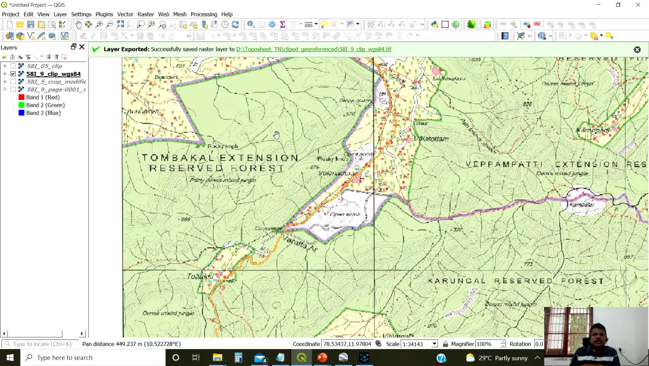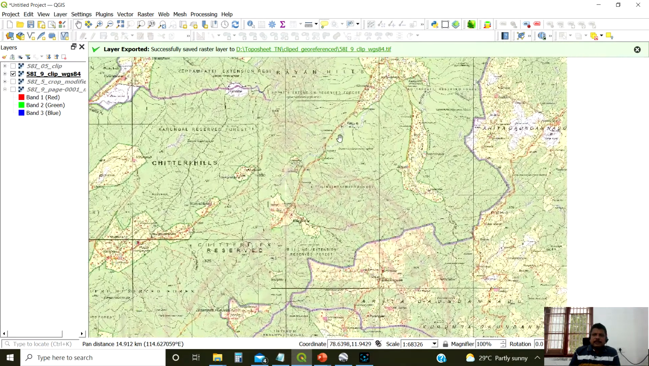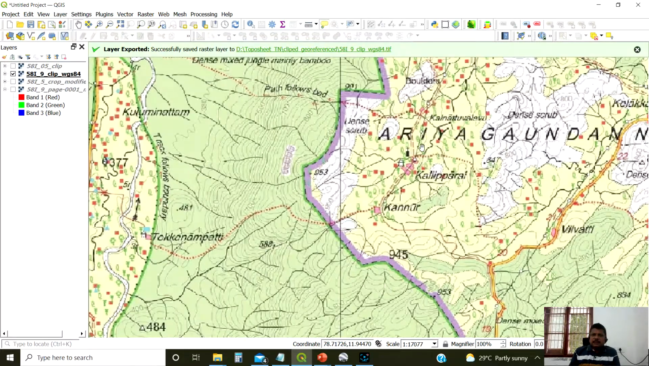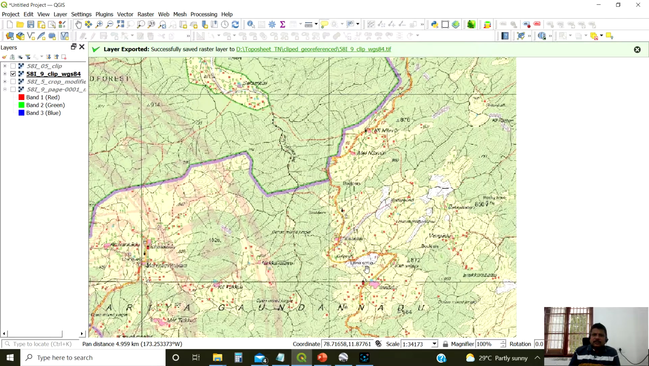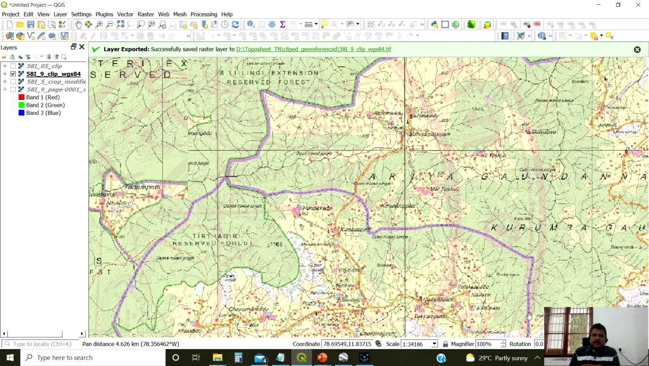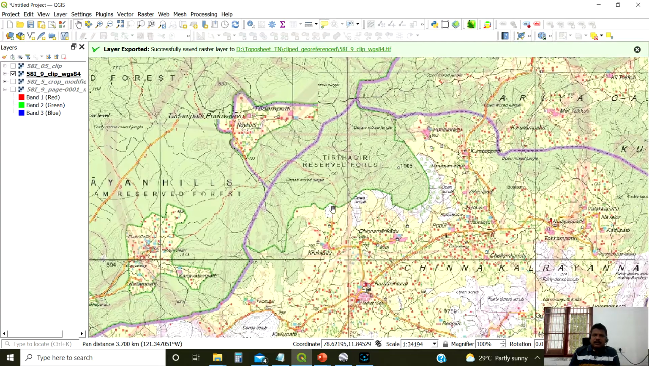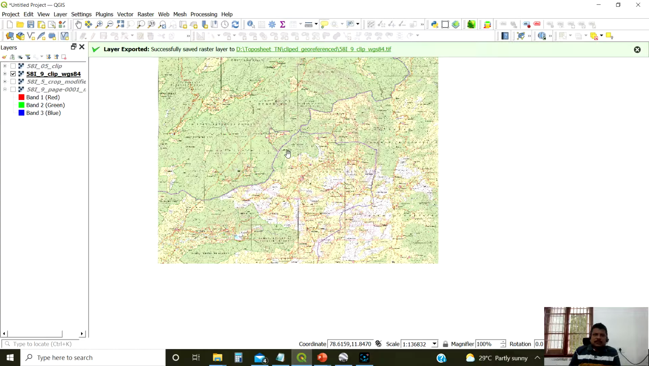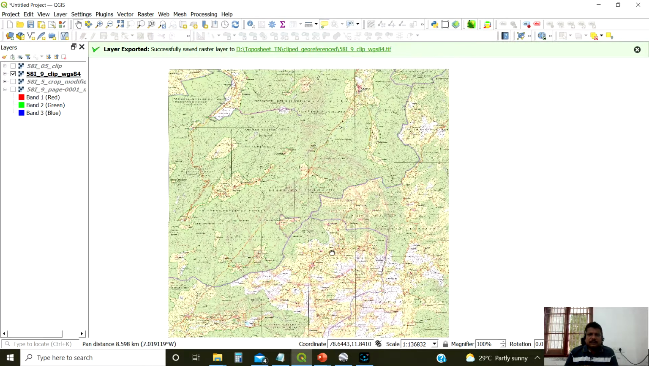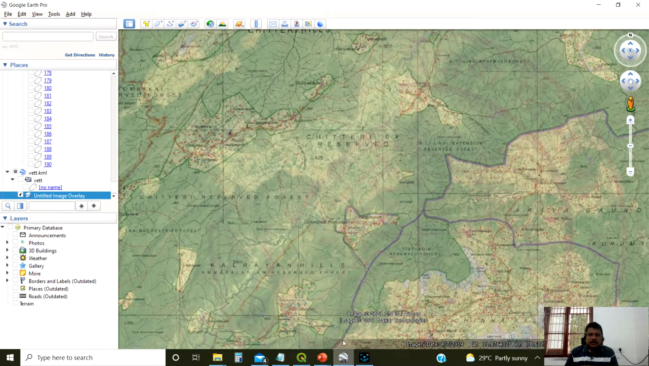How can we verify this data? Here, other areas are there. Arya, Goundan, Nadu, like that they mentioned. So this is the boundary of state and district, like that they split. Whether it is accurate, we don't know. That's why I have taken this data on Google.